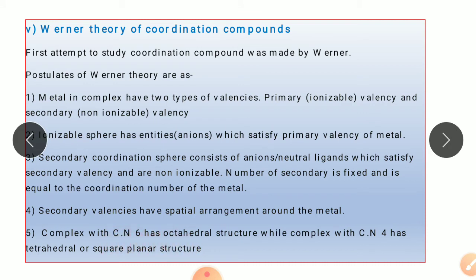The ligands attached to the central metal atom are nothing but the secondary valencies, due to which it gives a definite structure to the complex.